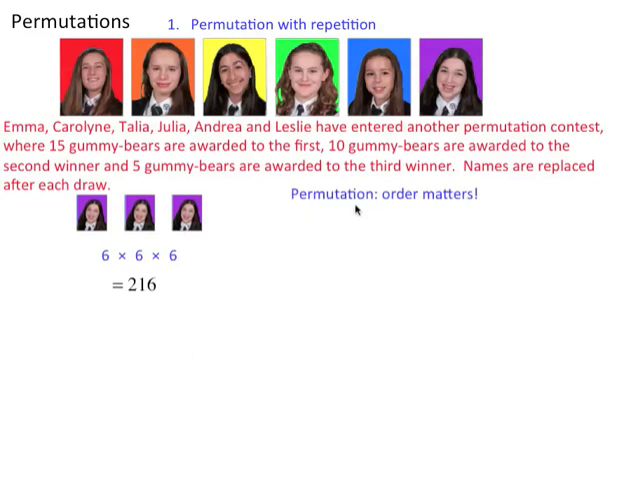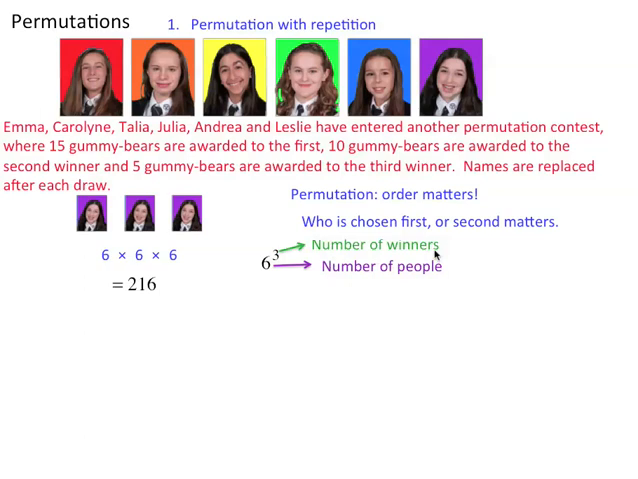So permutation, order matters. In this case, we're talking about permutation with repetition. Who is chosen first or second matters. So in this case, it's going to be 6 to the power of 3. And once again, 6 is the number of people, and 3 is the restriction, the number of winners. So it's n to the power of r, where n is the number of objects to choose from, and r is the number of restricted choices.